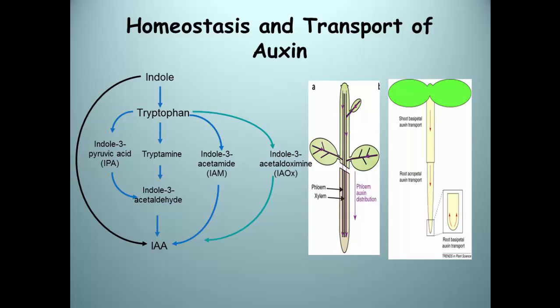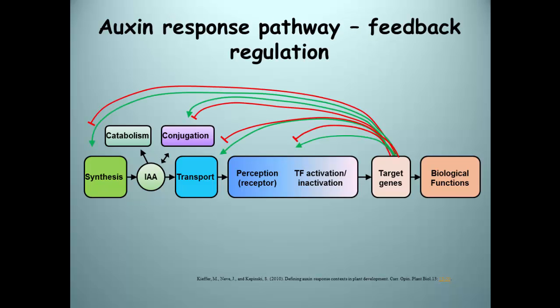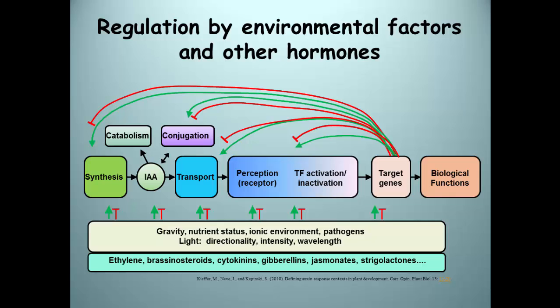Today I'm going to explain the homeostasis and transport of auxin. Auxin signaling pathway. Auxin's effects are dependent upon its accumulation in the plant cell. The combined effects of transport, biosynthesis, conjugation, and degradation ensure that this occurs. The auxin response pathway is maintained by feedback regulation and also by environmental factors and other hormones.